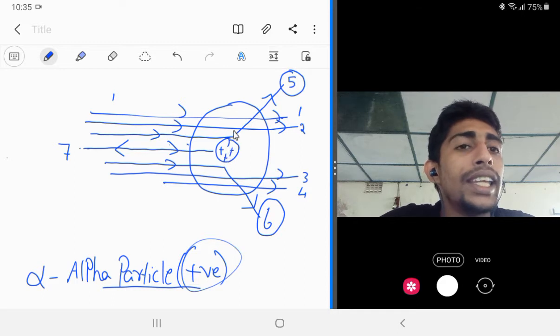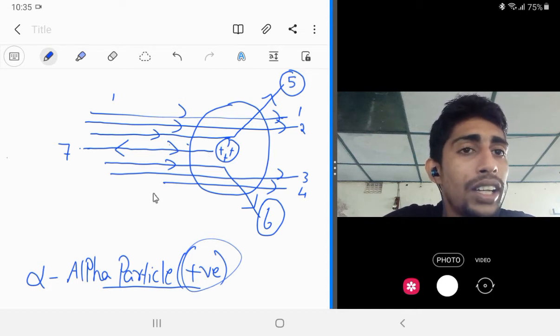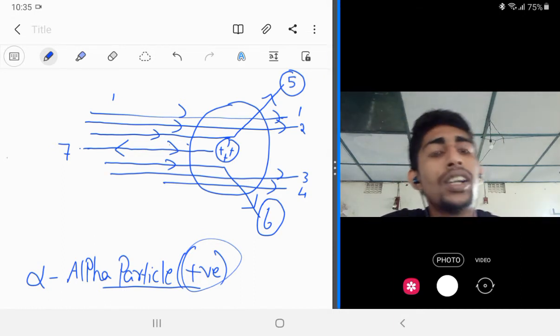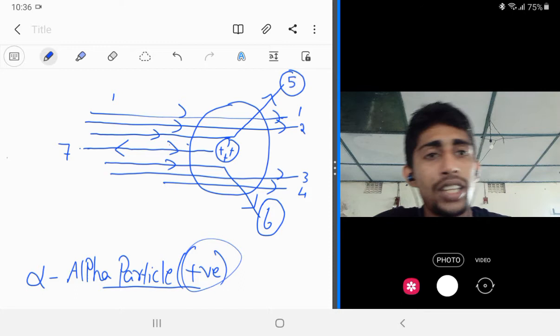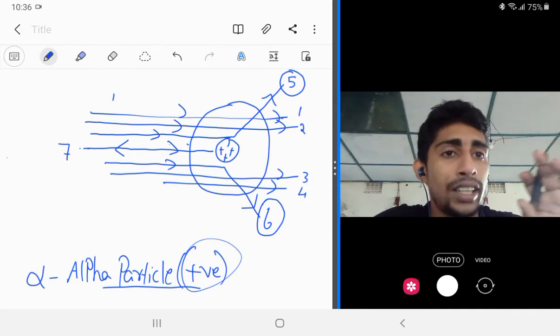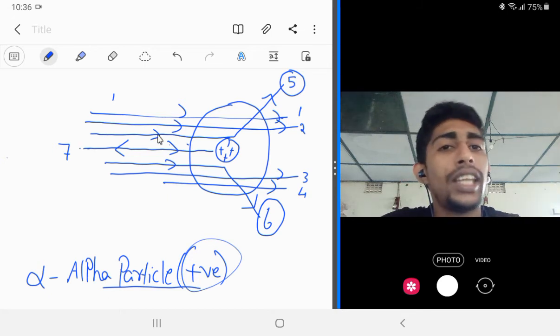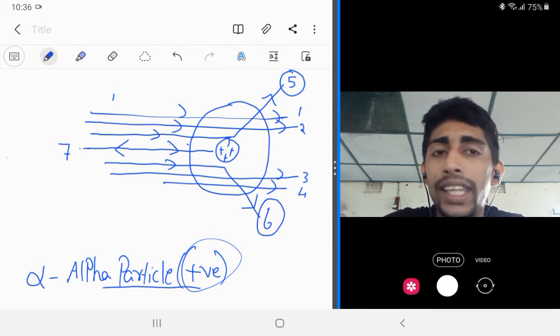When the alpha particles reach near that positive region, both the alpha particles and the positive region repel each other. That's why the alpha particles deviate by a small angle. So the second postulate is that in an atom, there is a center, and that center has a positive charge.